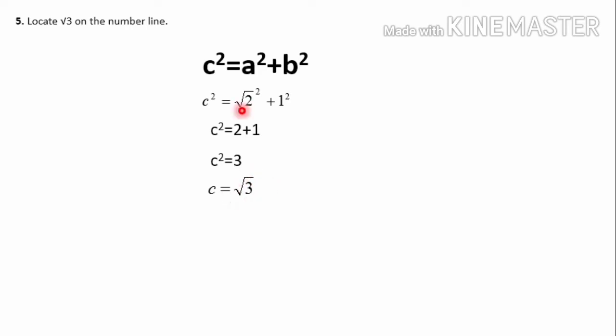So how have I got root 3? I have taken a as root 2 and b as 1. So here a is equal to root 2 centimeter and b is equal to 1 centimeter. As I mentioned before, since one side is root 2, we have to first construct or locate root 2, then from root 2 we have to proceed to root 3. Let's see the rough plan.